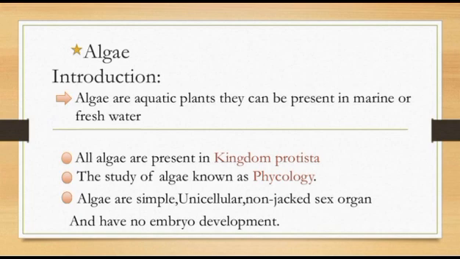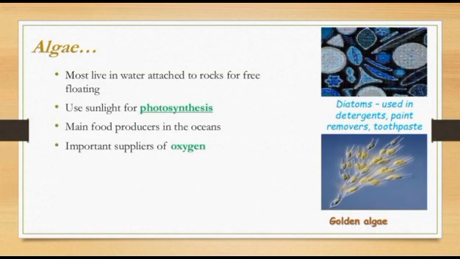Algae are simple, unicellular, have no jacketed sex organs, and have no embryo development. Algae live in water, attached to rocks or free floating, and use sunlight for photosynthesis. They are mainly food producers in the ocean and they are an important source of oxygen.